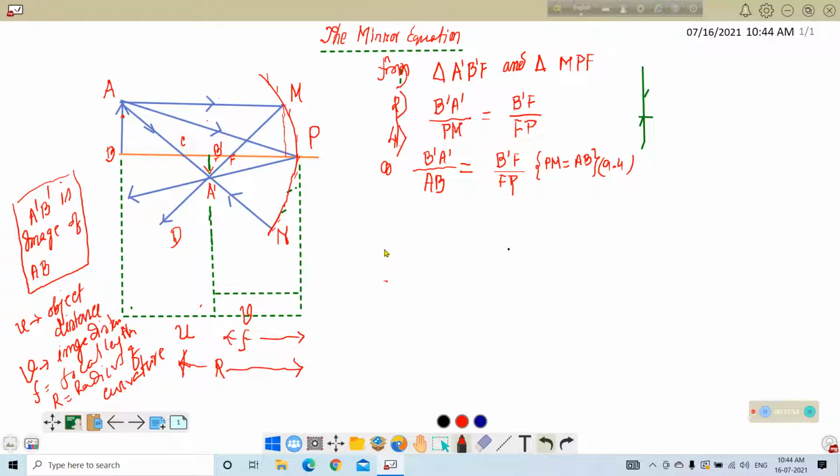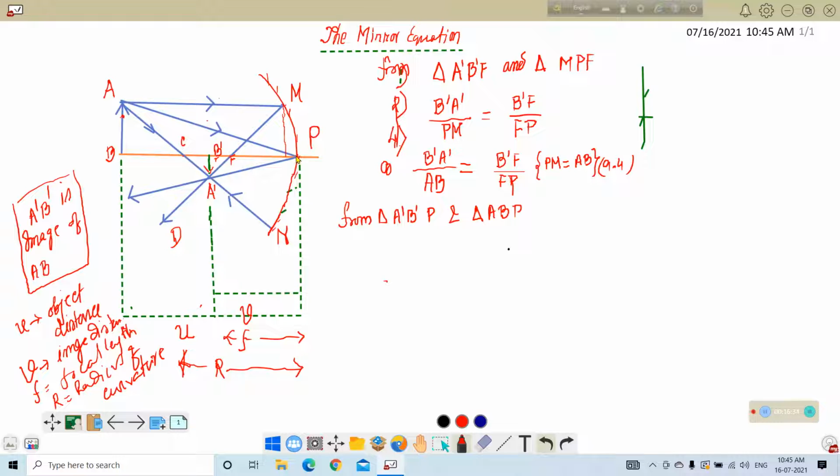Now concentrate on two triangles: A prime B prime P, this is the right angle triangle, and ABP.